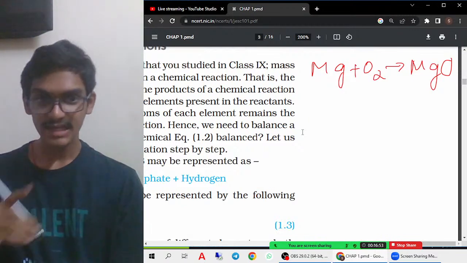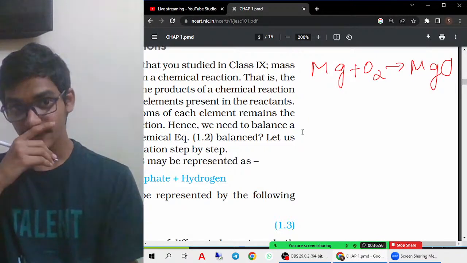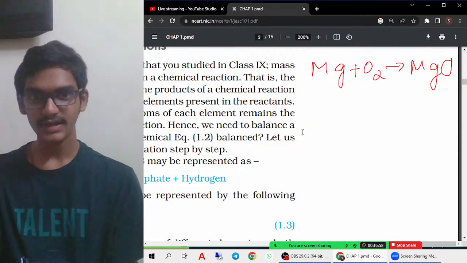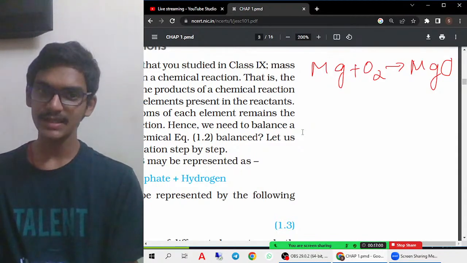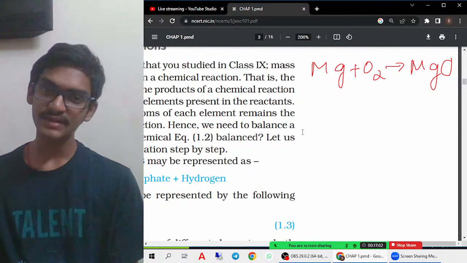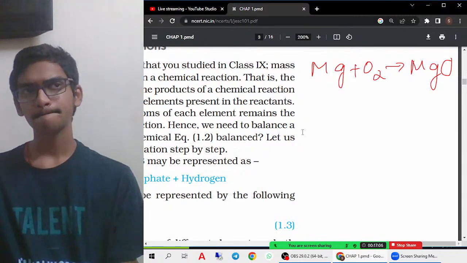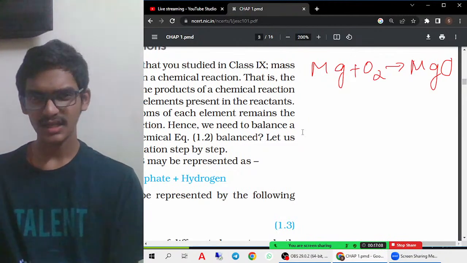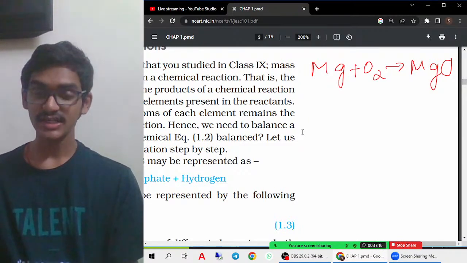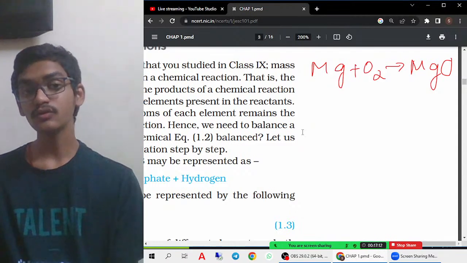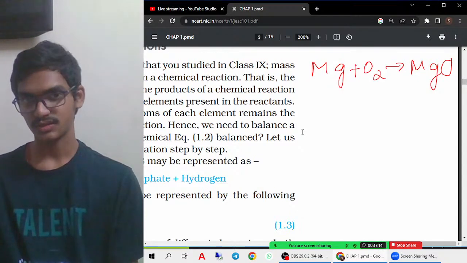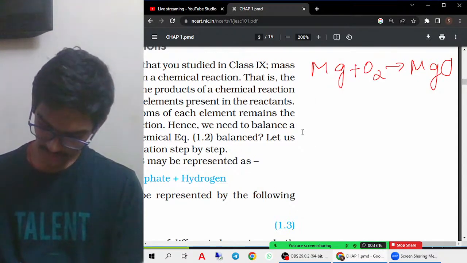One way is what is given in your textbook, and another is what my teacher taught, which I'll tell you. The normal method given in your textbook is useful for small chemical equations. The other method is going to be very useful for you in balancing big chemical equations. So first you draw a table.